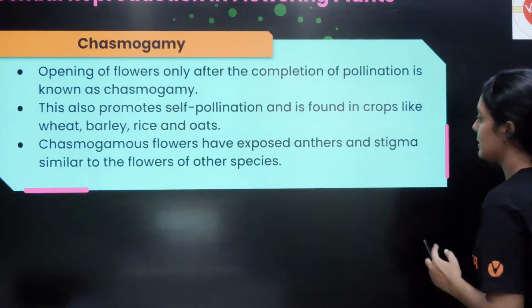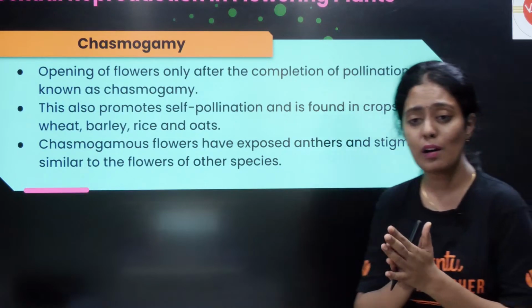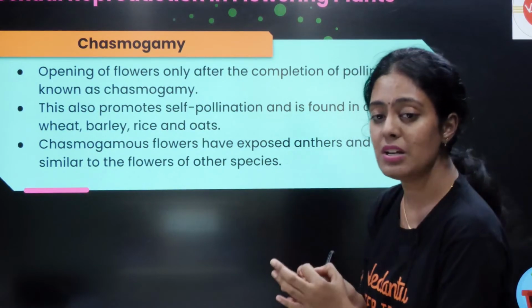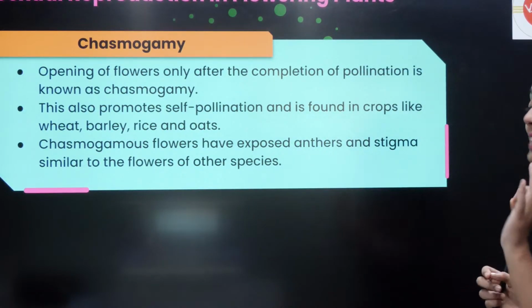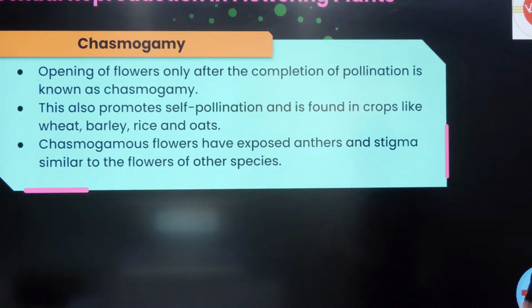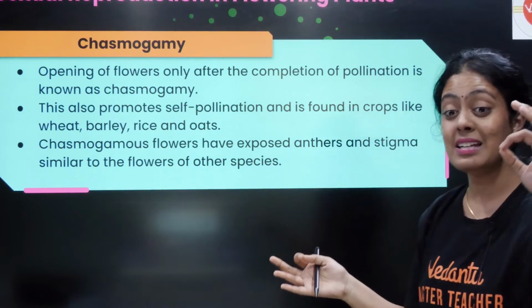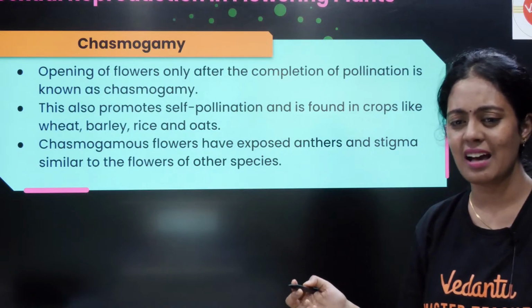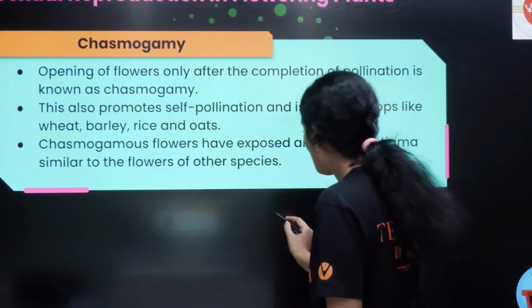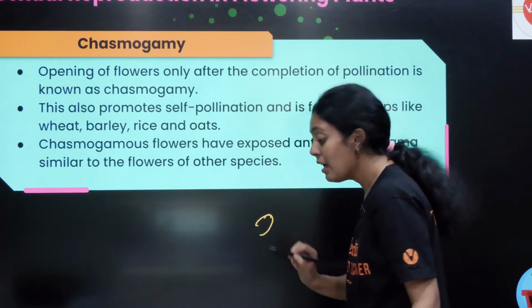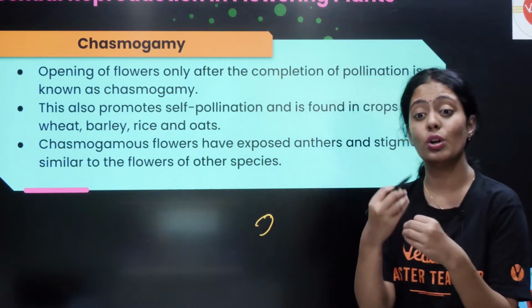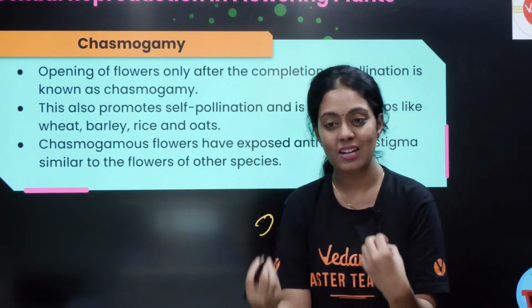Okay, yes, yeah. Opening of flowers only after completion of pollination is known as chasmogamy. Idhili highlight vechirukanga. Pollination aanapram da they are going to open. Okay, this promotes self pollination, correct? So in the chasmogamy la enna nadakum? First bud stage la irukum. Okay, and the bud stage liye it is going to undergo your pollination.